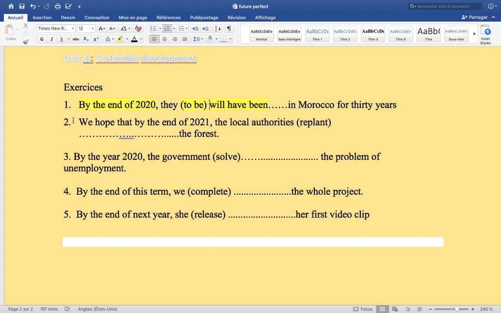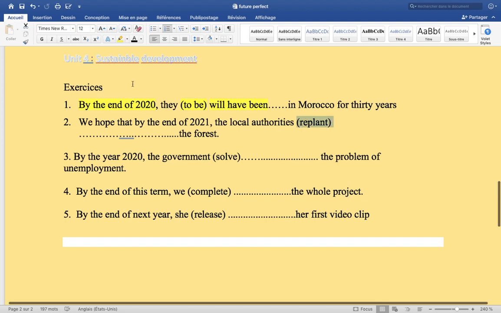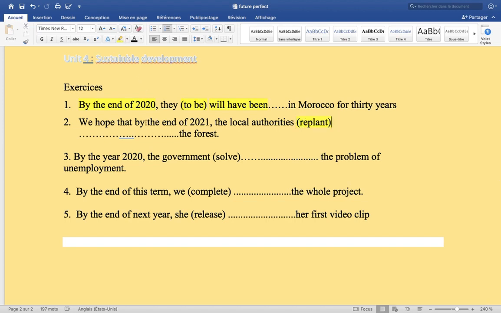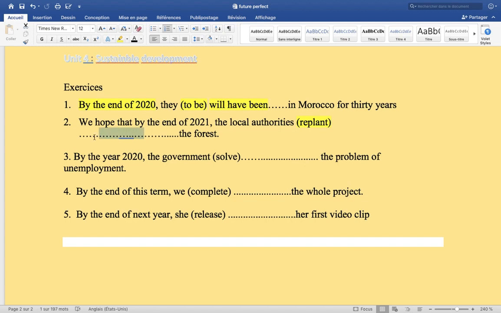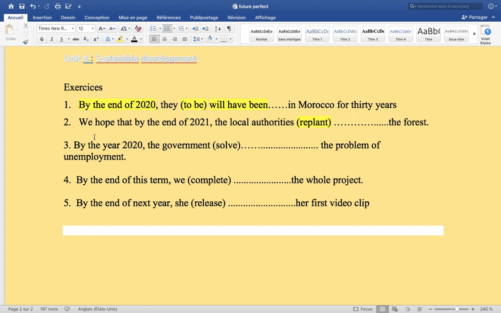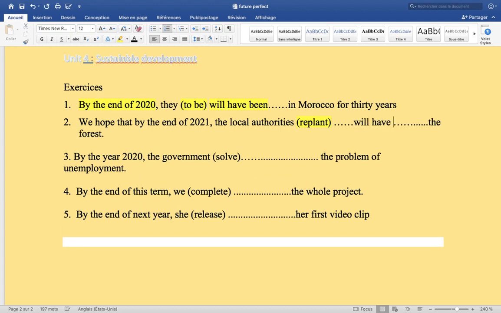Number two: we hope that by the end of 2021 the local authorities replant the forest. We have the verb replant, and we have by the end of 2021. So local authorities, what are we going to put here? We're going to put first the rule. What is the rule? You need will have, and the past participle of the verb replant. It is a regular verb, replanted.